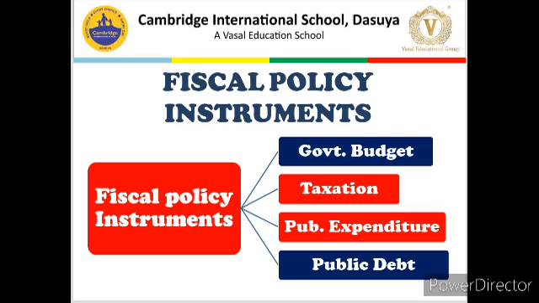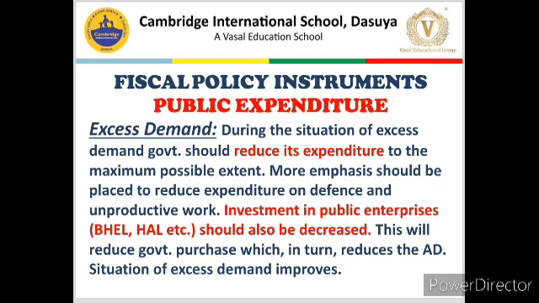So remember, fiscal policy has four parts, and only two of those four instruments are what we are going to study. They are taxation and public expenditure. So what is public expenditure? If you remember, we talked that AD is equal to C plus I plus G plus X minus M. Out of those four constituents of AD, G, or government expenditure, is public expenditure. So if G changes, AD changes, and if AD changes, then the situation of excess or deficient demand will also change.